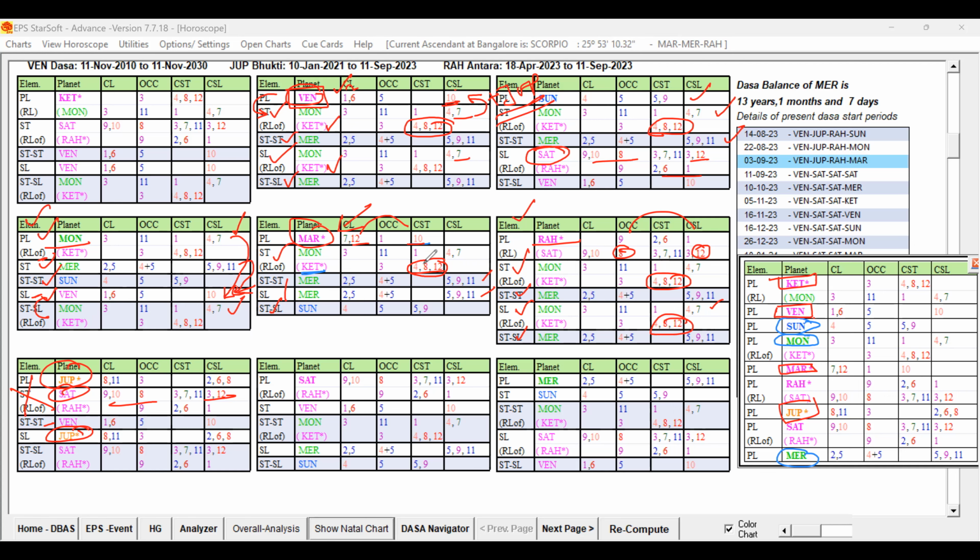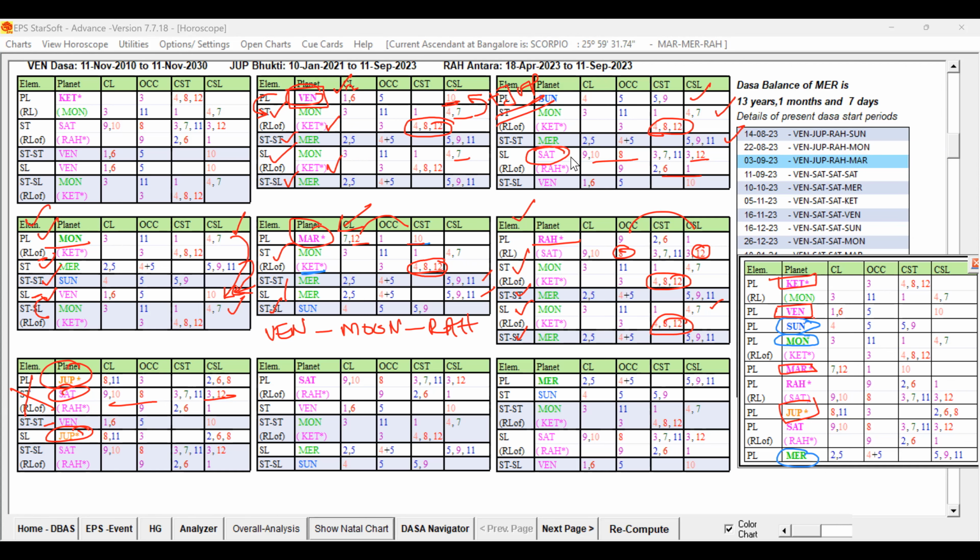Supportive for marriage, and supporting some obstacles also, but the obstacles are not strongly present directly, only indirectly. So marriage is possible in Venus Mahadasa, Moon Bhukti and Rahu Antra. So let us check the date of marriage.